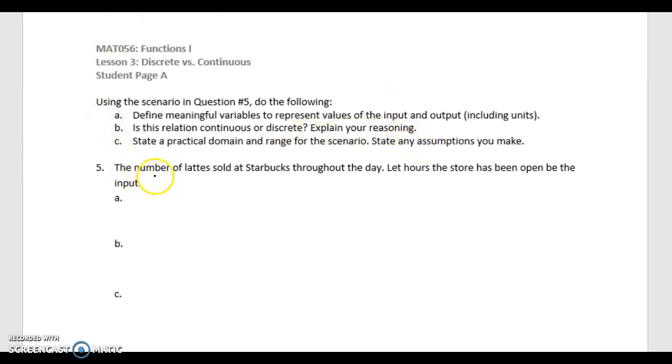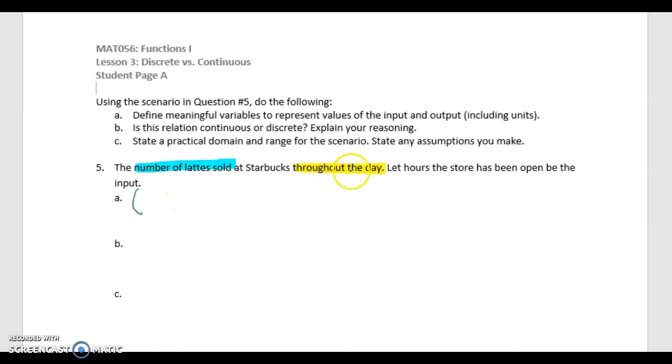So the number of lattes sold at Starbucks throughout the day, and it's saying the hours the store has been open be the input. So we're going to say that the hours the store has been open throughout the day is our input, and our output is the number of lattes that are sold. So I am going to write this as an ordered pair.